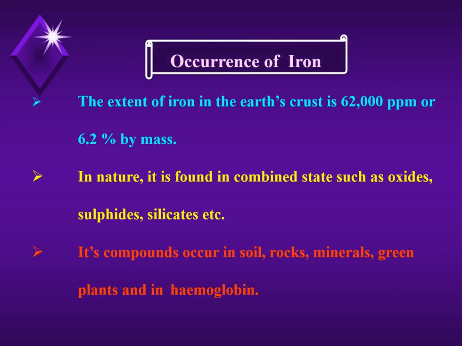See how iron is occurring in the nature. The extent of iron in earth crust is about 62,000 ppm, or it is present as a percentage of 6% by mass. In nature, it is found in combined state such as oxides, sulfides, silicates, etc. Its compounds occur in soil, rocks, minerals, green plants, and hemoglobin.